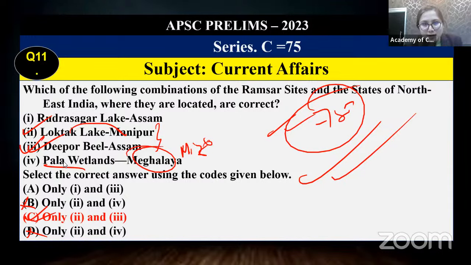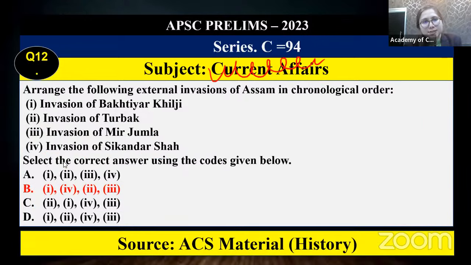Now coming to Assam history. This is with respect to Assam history. You can get it directly from our ACS material. Invasion of Bakhtiyar Khilji. You can remember Bakhtiyar Khilji during the reign of Prithu. Yes, in 1200-something, I don't exactly remember the date. During the reign of Prithu. Obviously, this will come first. Then the invasion of Turbak in 1532. Turbak, isn't it? You can get the invasion of Turbak properly in our ACS material.